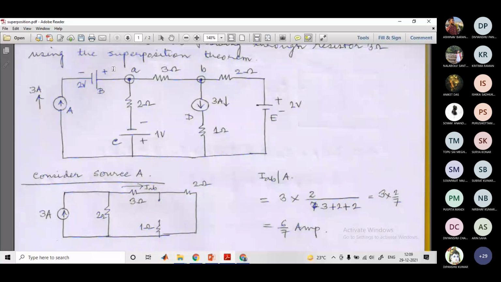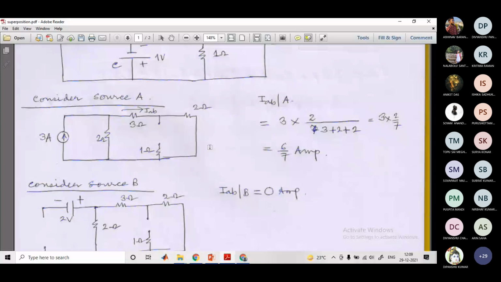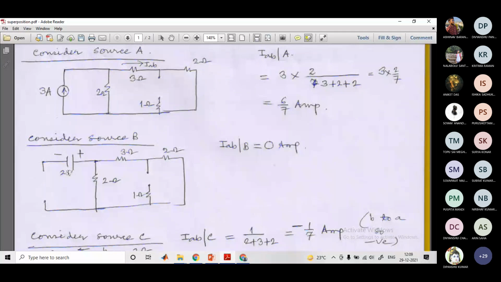Okay, next we consider only source B and replace all other sources by their internal resistance. So that is what we have done here. I have taken only the source B, which is 2 volt, and others are replaced by their internal resistance. So current sources are opened and voltage sources are shorted. You can see that the 2 volt source does not have any closed path, so it has no effect on the network, right? So IAB is equal to 0.